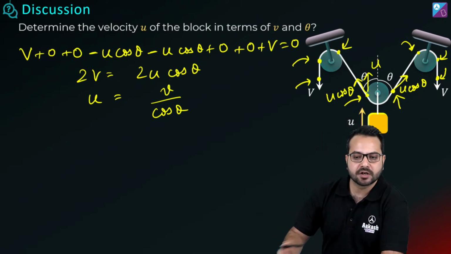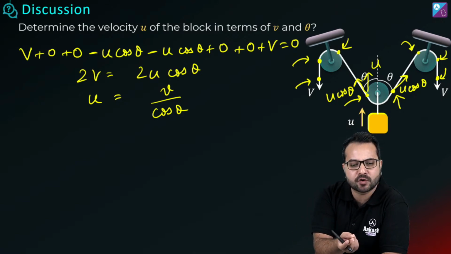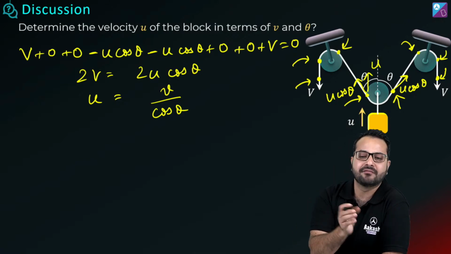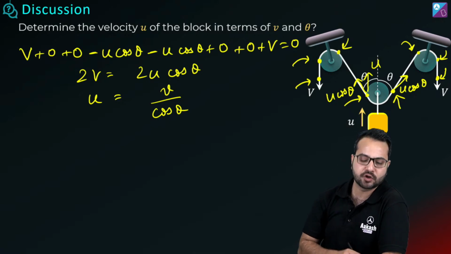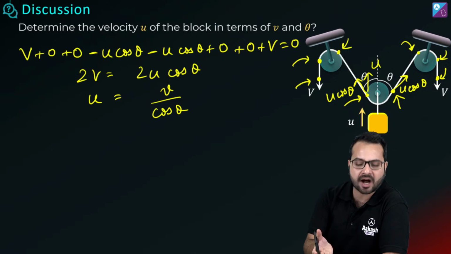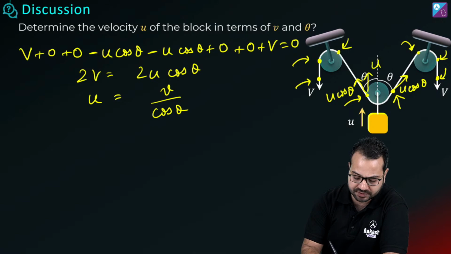So understood? Using the constraint method, I am writing everything, but as you practice it, you just have to write, or you can do it orally. When you practice this a little bit, you can do these questions orally. You don't even have to write anything. You just look and say it. Correct? So u will be equal to v upon cos theta.